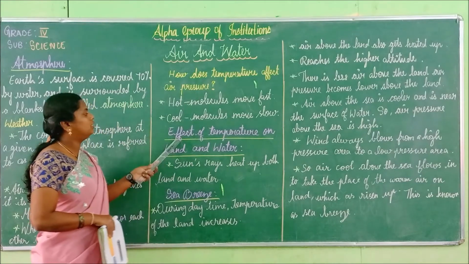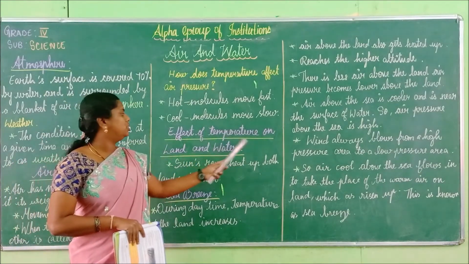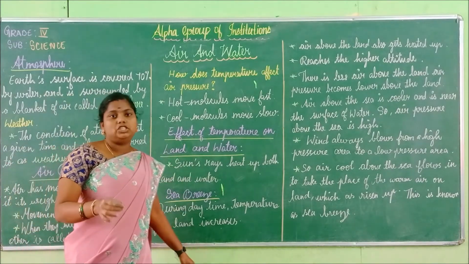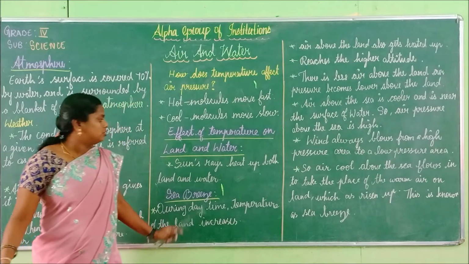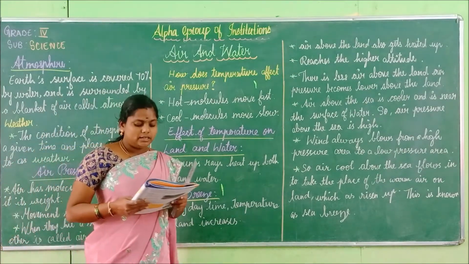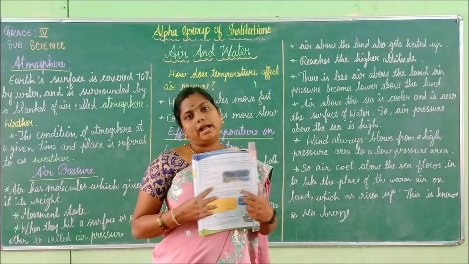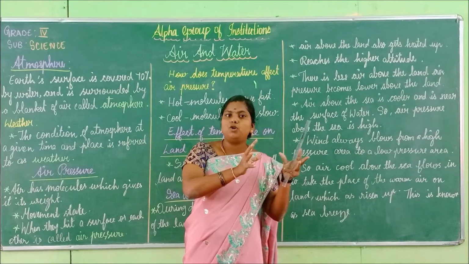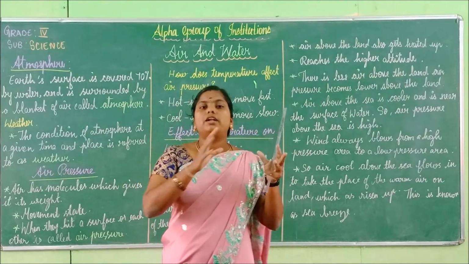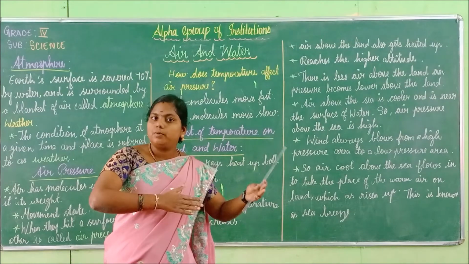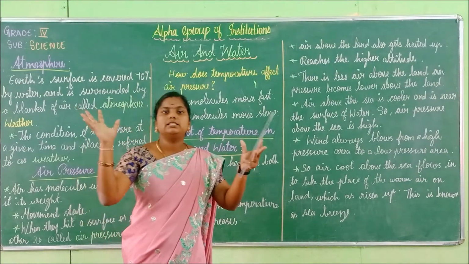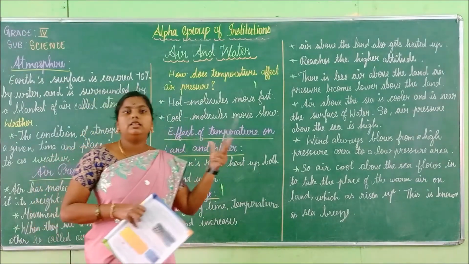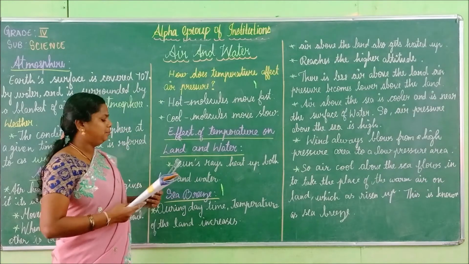Next, what we are going to see is the effect of temperature on land and water. So what is the effect of temperature on the land and water? Here we know that the sun's rays heat up both land and water. The sun beams come to the earth, where the land part and the water part are both present. The sun beam goes to both places, and it will heat the two places at the same time.